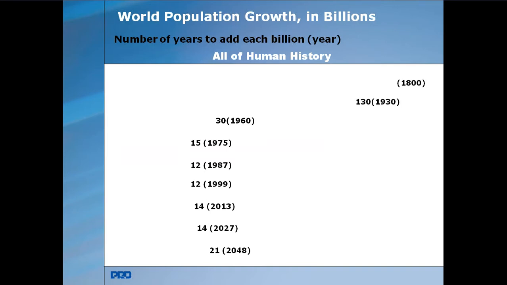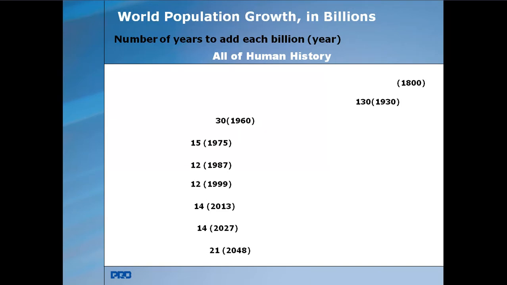And then the population doubled in 15 years, that is in 1975, from 1960 to 1975. And in 12 years, again the population doubled, from 1975 to 1987. And in 12 years again, by 1999.